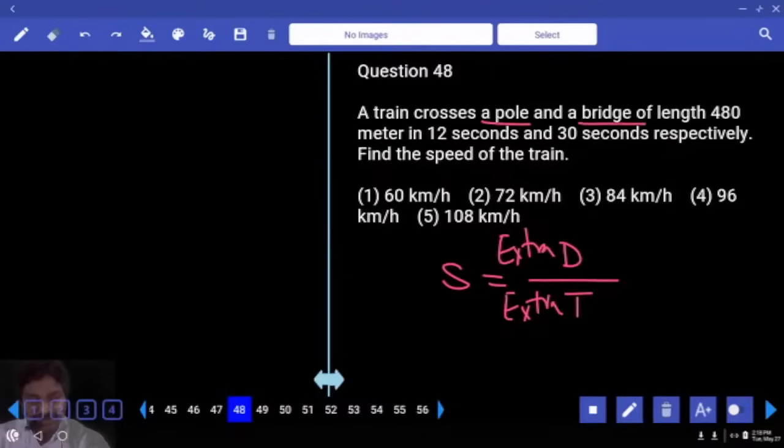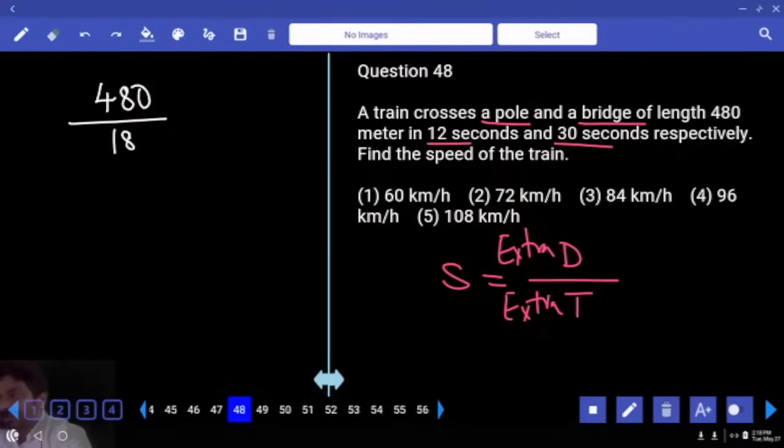If it crosses a bridge, it covers train length plus bridge length. So what is the extra distance covered? Bridge length. How much is that? 480. When it crosses a pole, it took 12 seconds. But for the bridge, 30 seconds. How much extra time? Then speed is equal to extra distance covered by extra time taken.